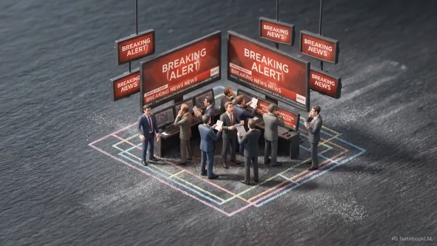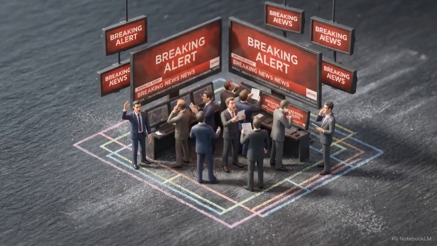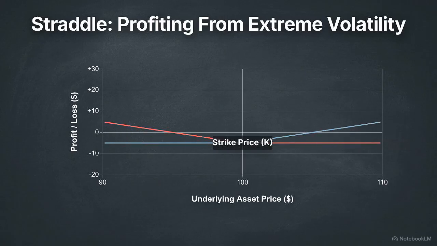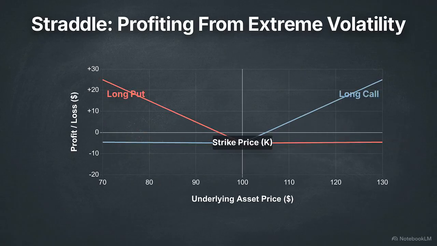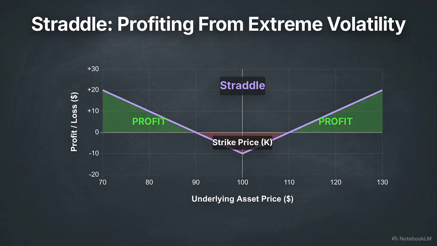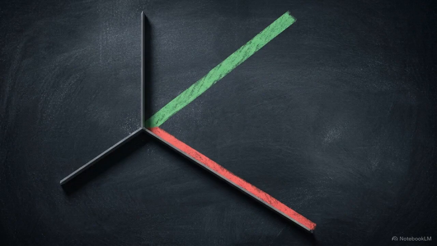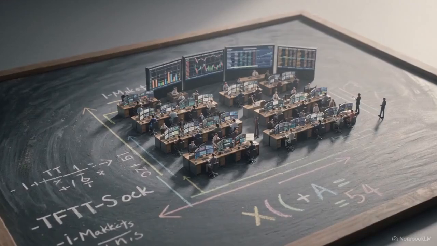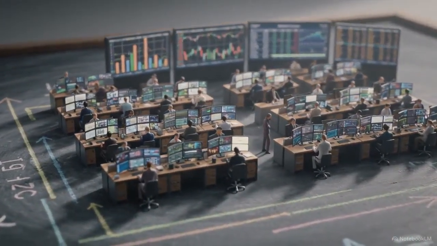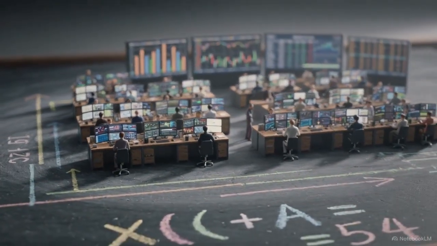Another strategy, the straddle, is used when a trader expects a large move but isn't sure of the direction. A straddle is built by buying both a call and a put at the exact same strike price. This creates a V-shaped profit profile. The position loses money if the stock stays quiet, but profits if it moves significantly in either direction. The straddle isolates volatility. It allows a trader to bet on the intensity of price movement rather than the direction. Ultimately, options are mathematical tools that allow investors to isolate, price, and reallocate financial risk across the broader markets.